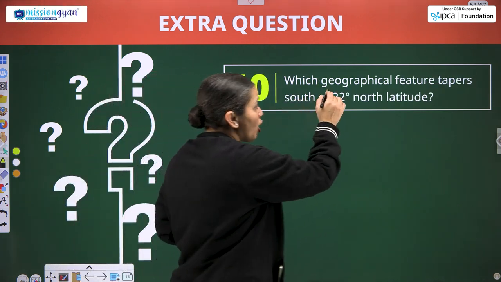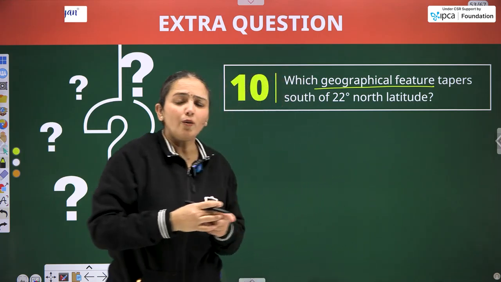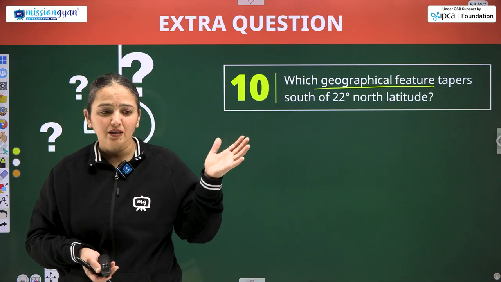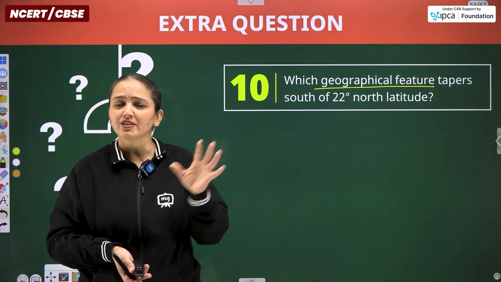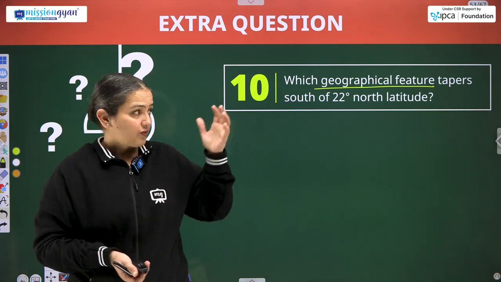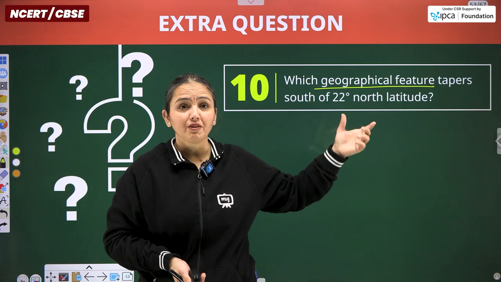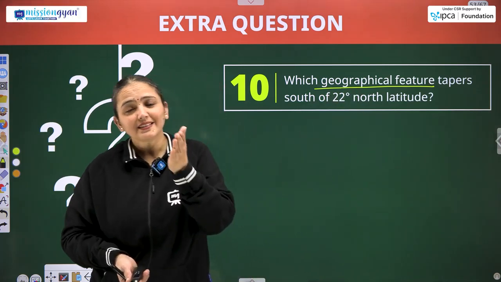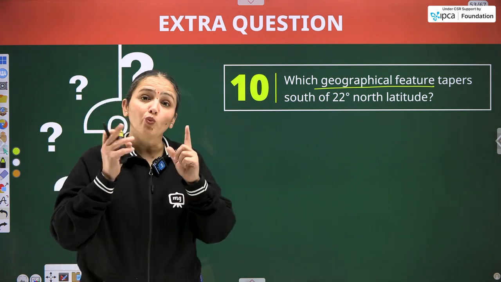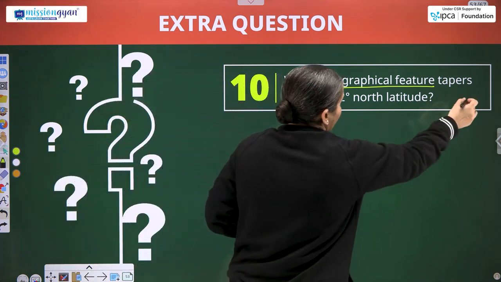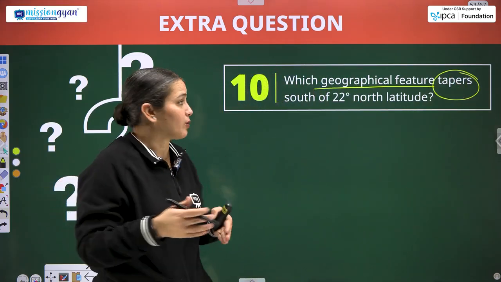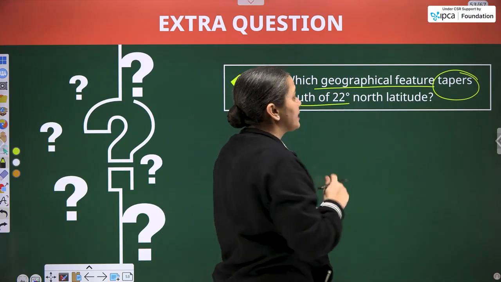Next is, which geographical feature? I hope that till 9th class, although this is the first chapter, the different physical features of India have already been involved in the teaching since 5th grade onwards. Among them, we are talking about this particular physical feature, although the term is geographical. These are synonym words: physical features, geographical features. We have to give one particular geographical feature that tapers, that starts narrowing down, south of 20° north latitude.